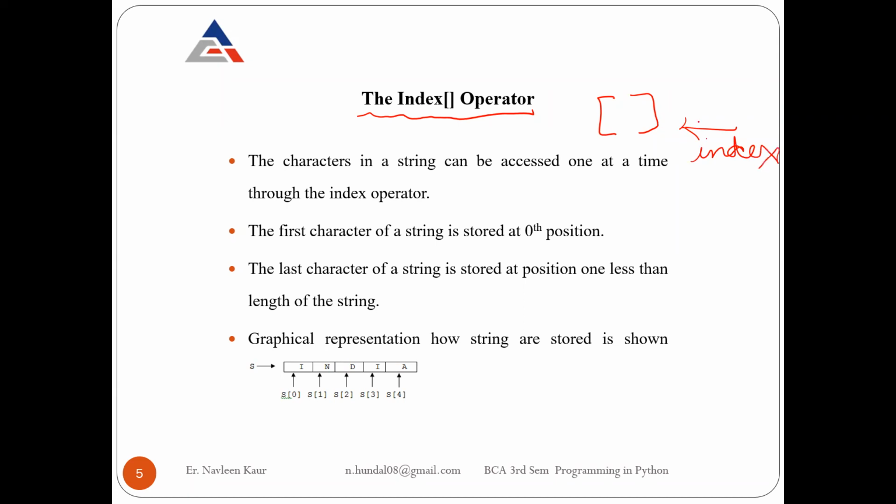You know that whenever you read a book, suppose there are 20 chapters, right? And if you want to go to a particular chapter, you want to see on which page number this chapter is. Suppose I want to go directly to chapter number 10, and I want to see what the chapter's page number is. If I want to go to 10, I have to check the page number of 10.